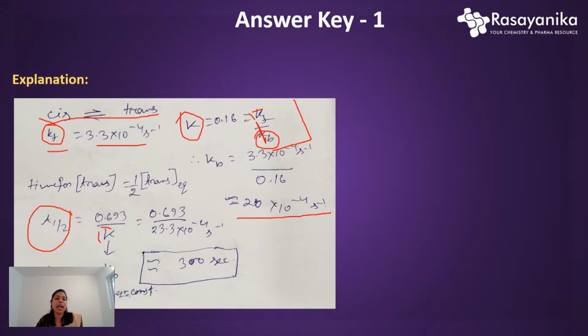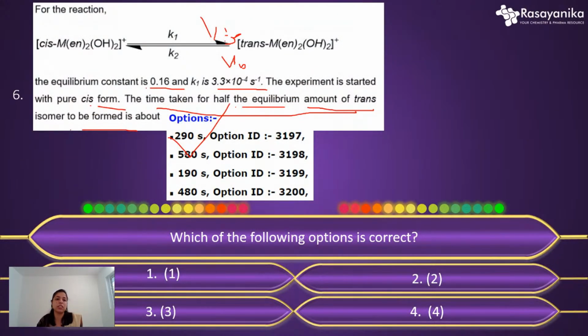So here what is K? It is nothing but the total rate constant, the summation of the forward reaction rate constant and the backward reaction rate constant. If we get both values, take the summation and put the value here, and you will get around 300 seconds. The closest answer given is 290. So this is the correct option.